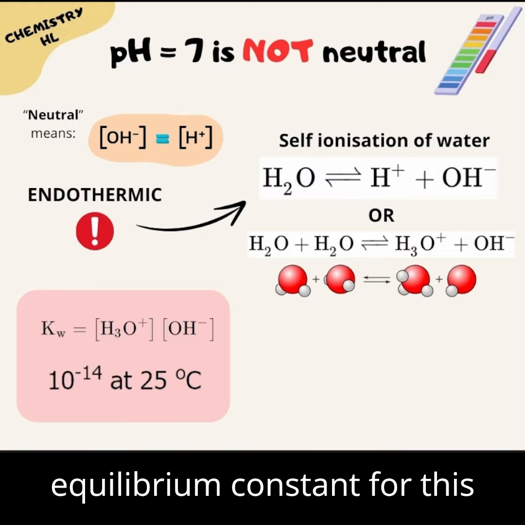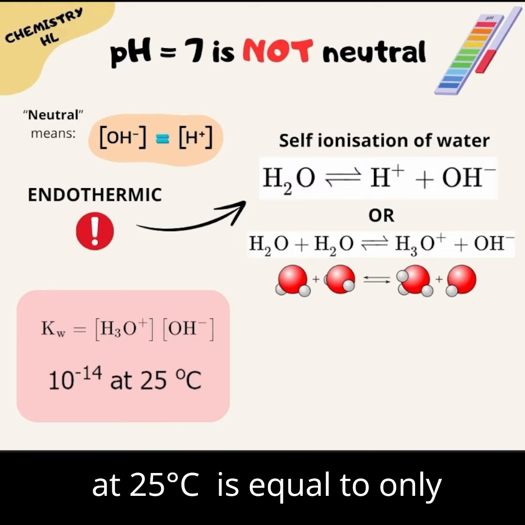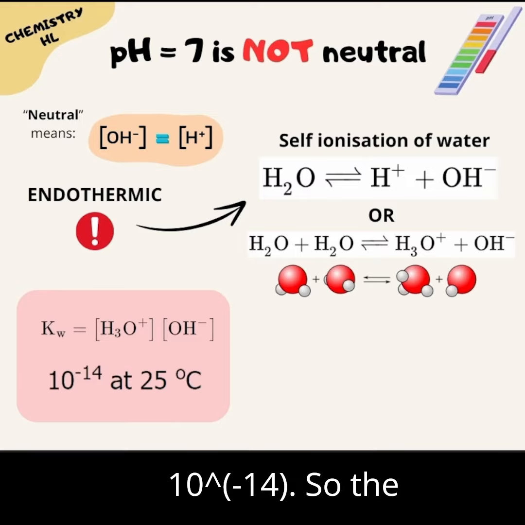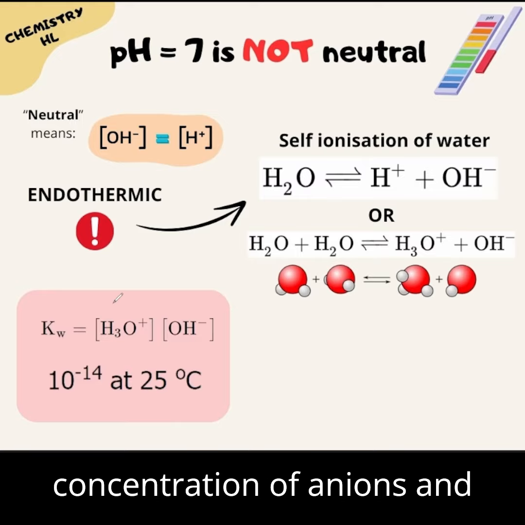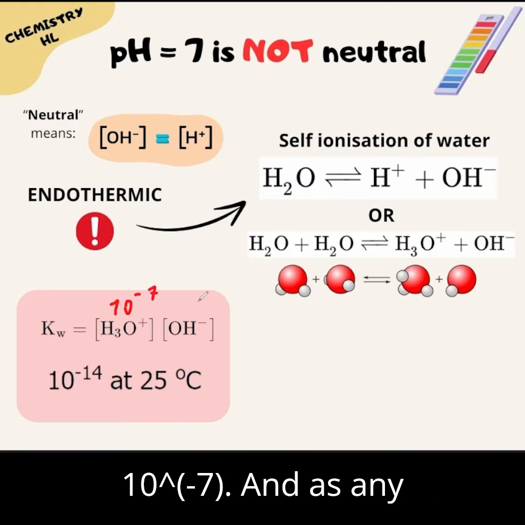Kw is pretty much the equilibrium constant for this reaction, and its value at 25 degrees Celsius is equal to only 10 to the negative 14. So the concentration of anions and cations is 10 to the negative 7.